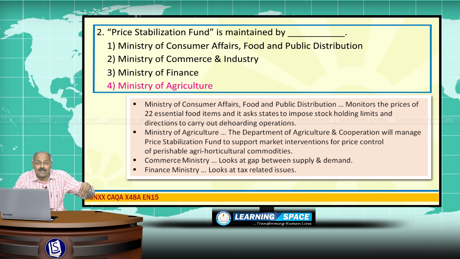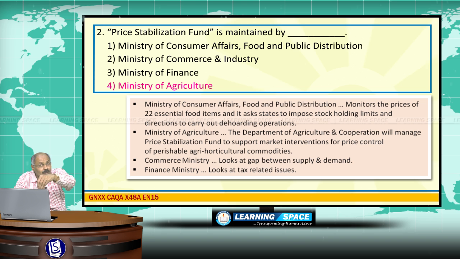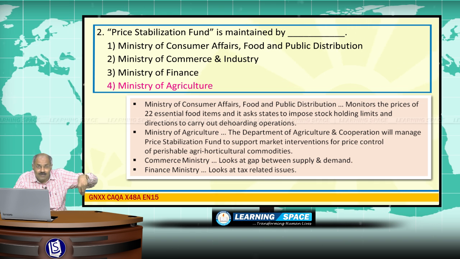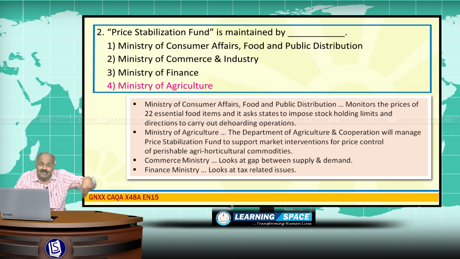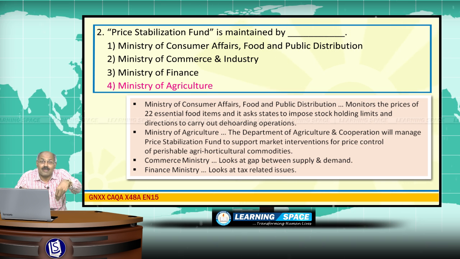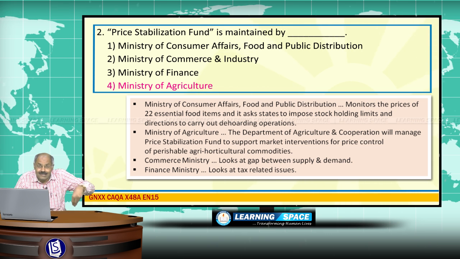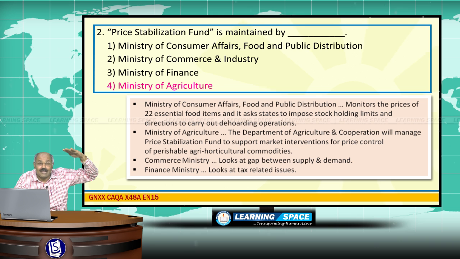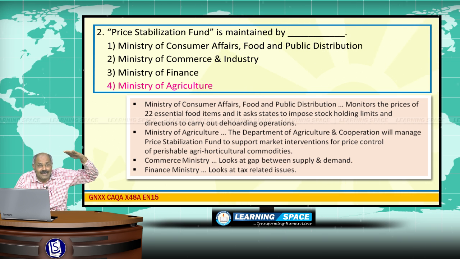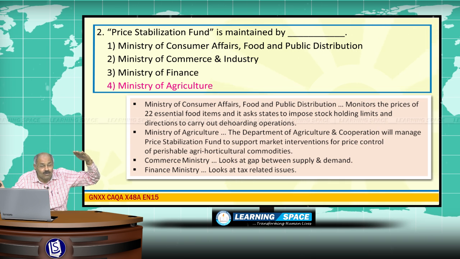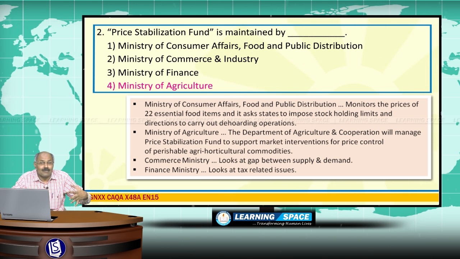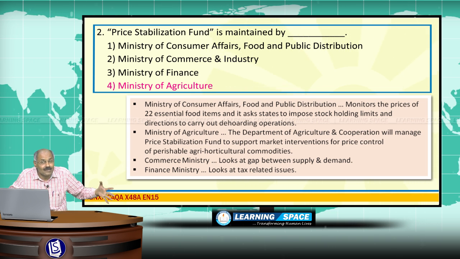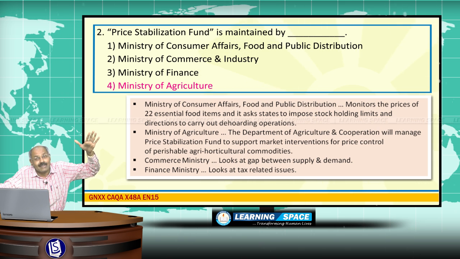And the second thing is, what is the role of the Ministry of Consumer Affairs, Food and Public Distribution when prices are skyrocketing? It monitors the prices of 22 essential food items. This figure may change. It asks states to impose stock holding limits, up to what extent the traders can hold stock, and to carry out de-hoarding operations. What is meant by de-hoarding? Some traders may hoard essential food items with the intention that prices will increase so that they can sell later on.